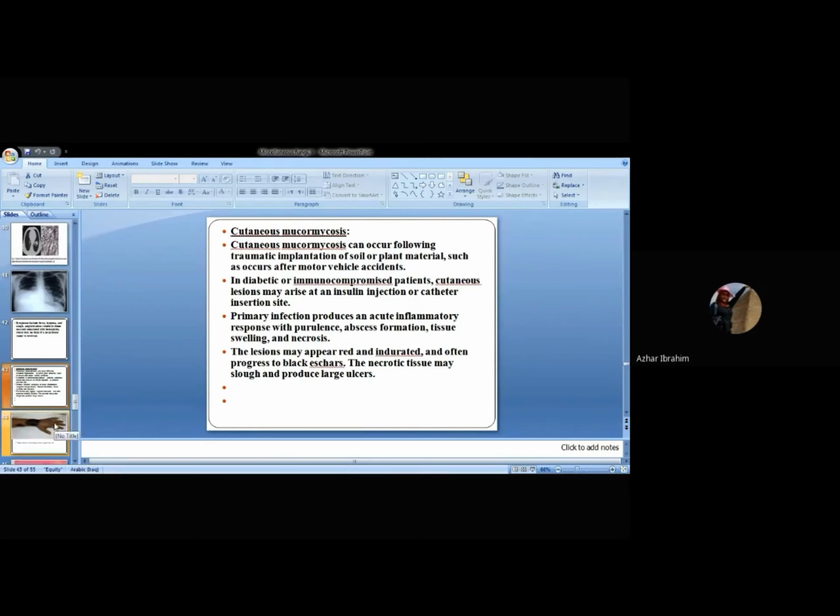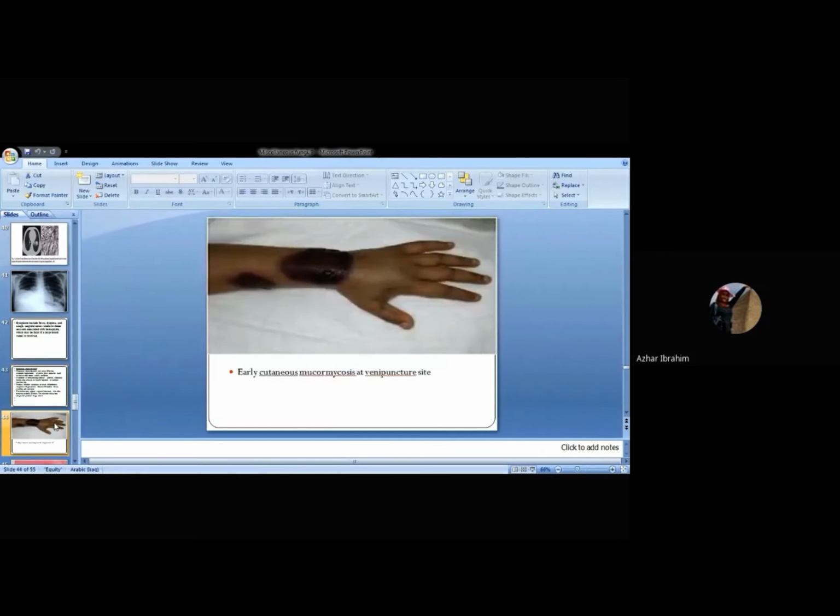After eschar sloughing, you remember the picture of the patient who lost his nose and eye due to the sloughing. This is, as you see, violet in color, blackish, particularly in this area. This is the site of insulin injection in a patient, of course, developing cutaneous mucormycosis.